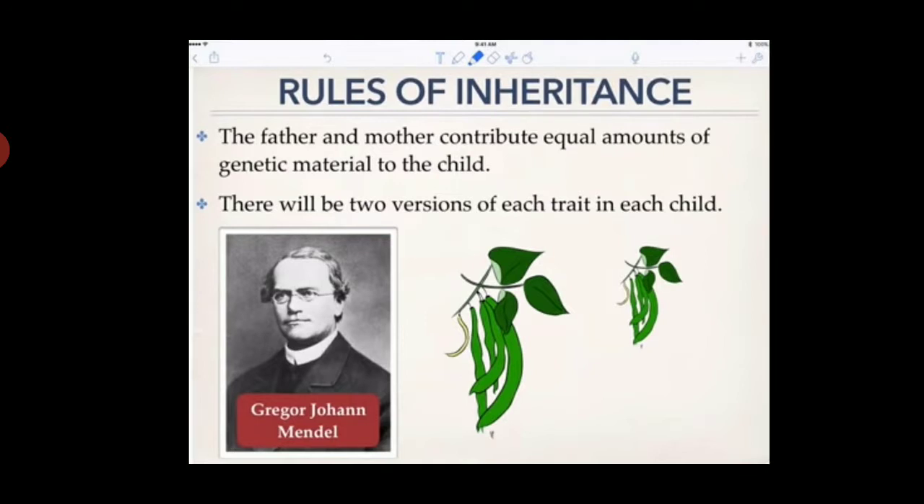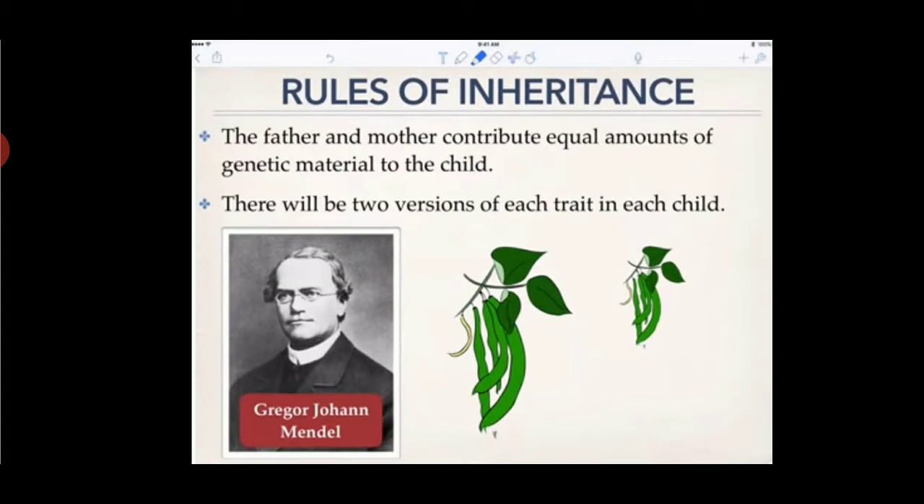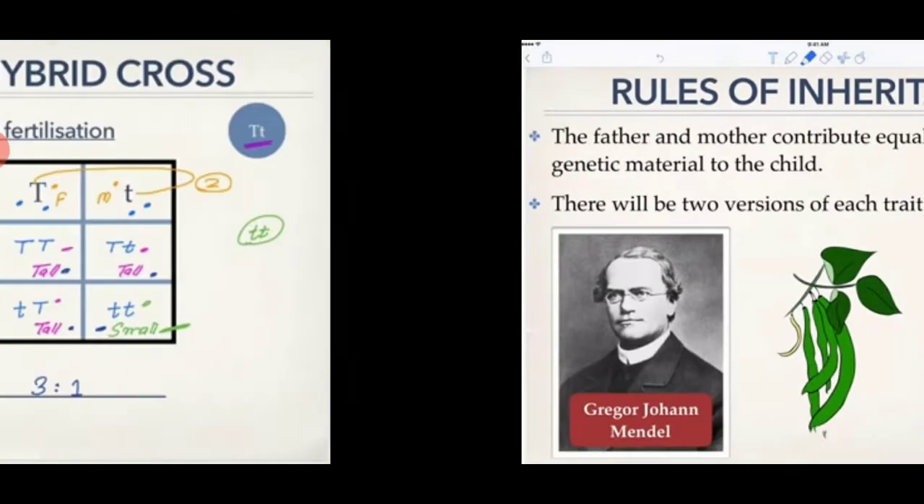In the first pea plant, the gene from the mother for the trait is capital T and the gene from the father is also capital T. In the second pea plant, the gene from the mother is small t and the gene from the father is also small t. He then made a crossing of both the tall and short breeds.